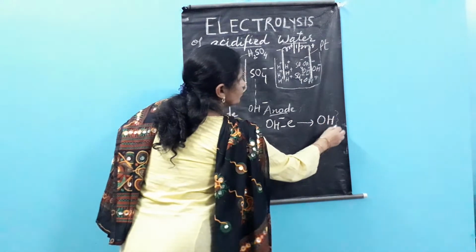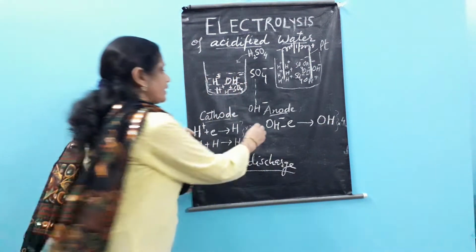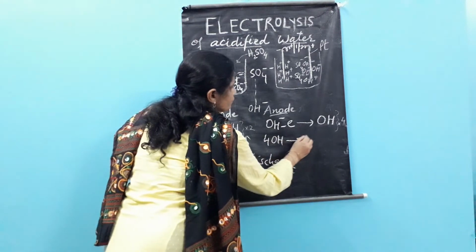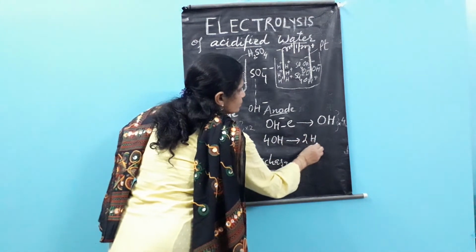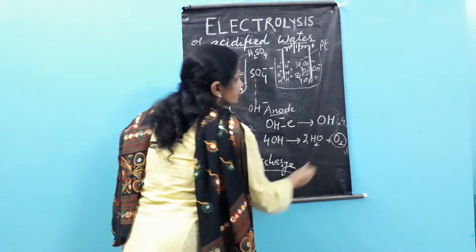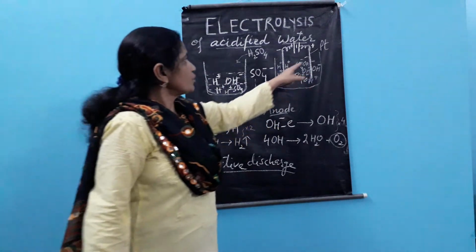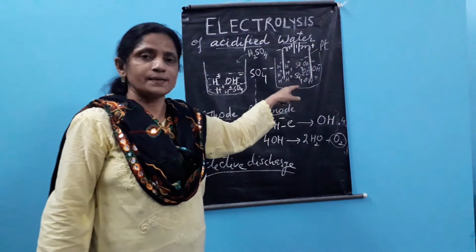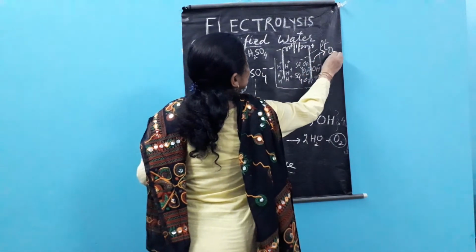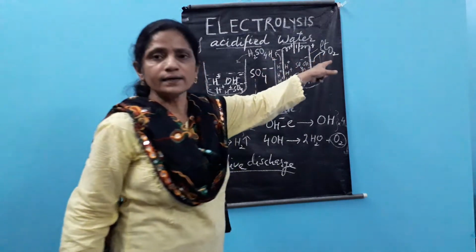This type of reaction is required four times, and 4 OH combine to form 2H2O and O2. Since H2O is the same content which is here, it participates in the process, and O2 comes out. So here we get the hydrogen and here we get the oxygen.